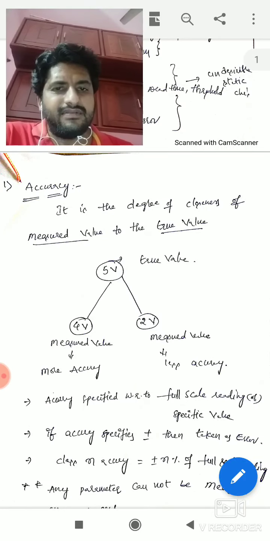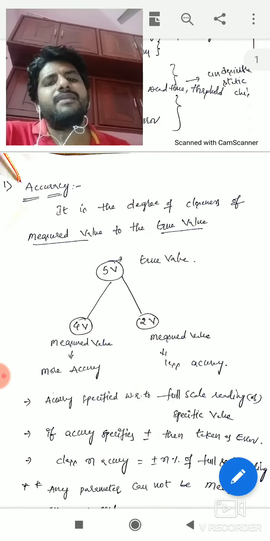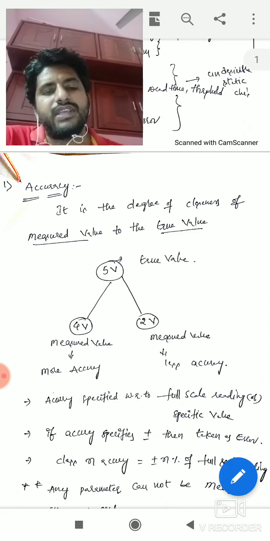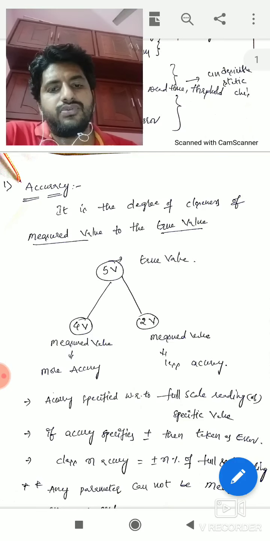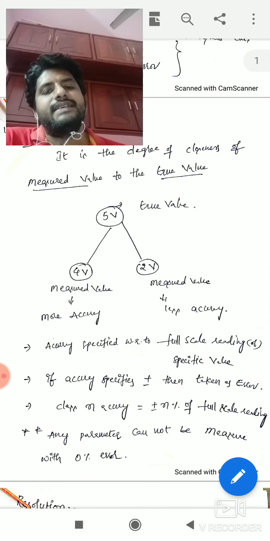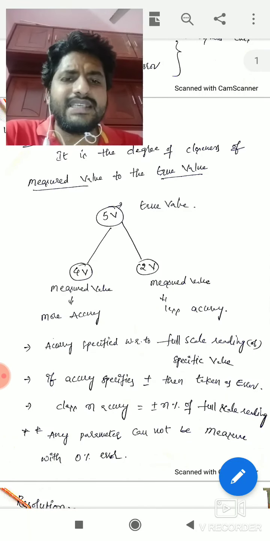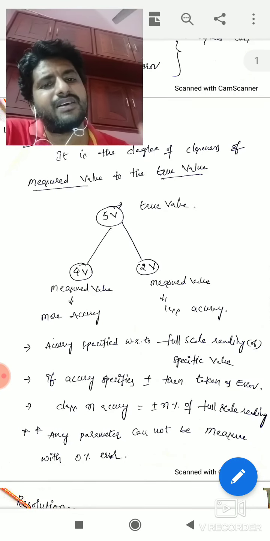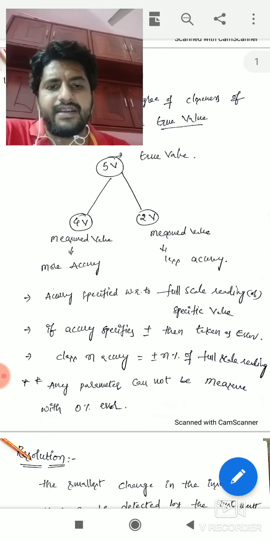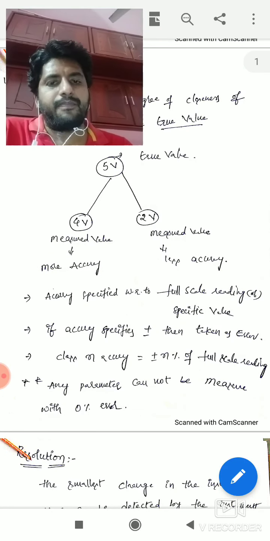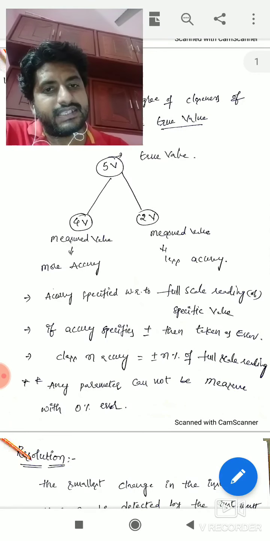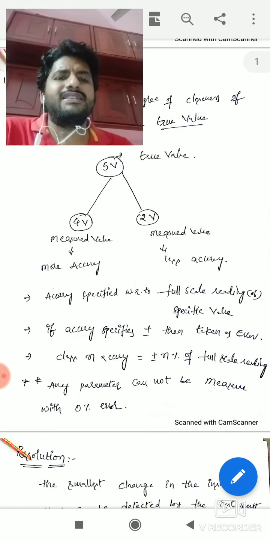And more accurate means I have that much ability, right? The accuracy can be specified as plus or minus error also. Suppose I want to measure 5 volts, and after conducting the test you get 4 volts. So what is that error? 1% error or 3% error. Accuracy can be expressed in terms of plus or minus n% of error. Accuracy can be specified with respect to full scale also, or a specific value. So for a 0 to 10 volt scale, accuracy is 1. That is not that much important.